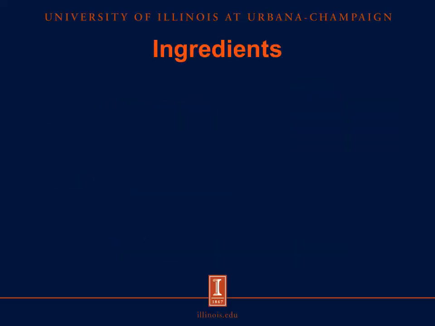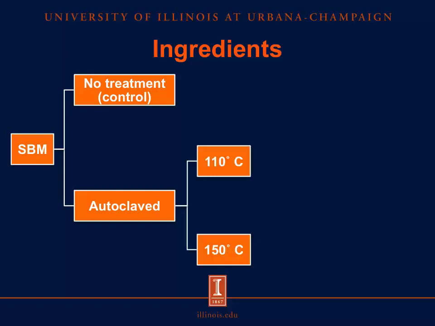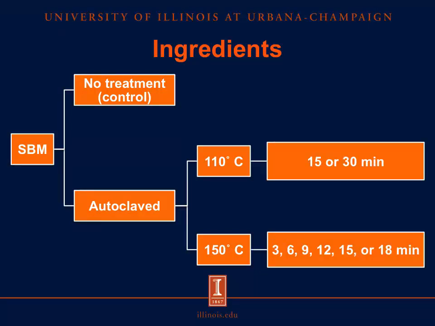And so for these two experiments, we used the same batches of ingredients, and I'll explain the ingredients that we use here. We start with our conventional high-quality soybean meal, and then if we didn't treat that soybean meal, meaning that we didn't add any further heat treatment, we left that as our control. Then we took some of that soybean meal and we autoclaved it. And we autoclaved it at two temperatures, 110 degrees Celsius and 150 degrees Celsius. And so we have two groups within temperature. Now within temperature, we heated for different amounts of time.